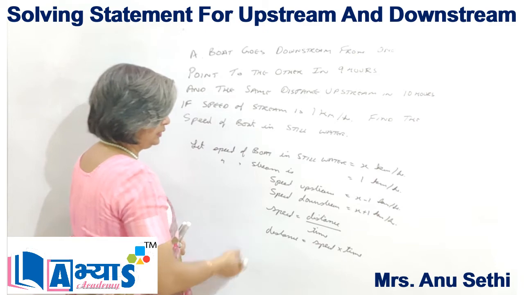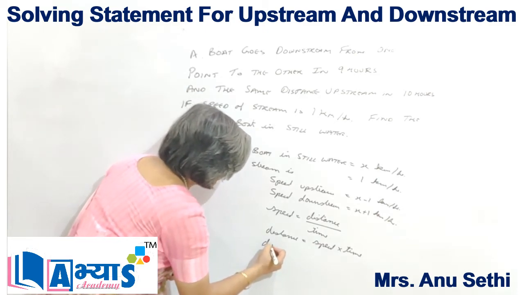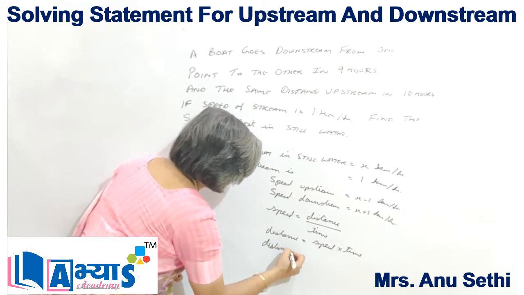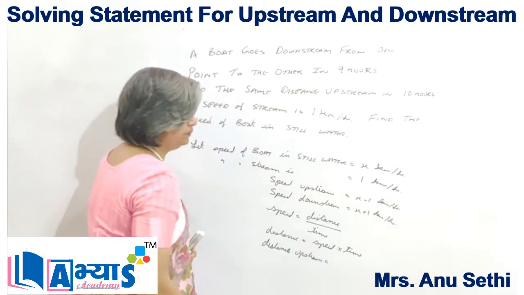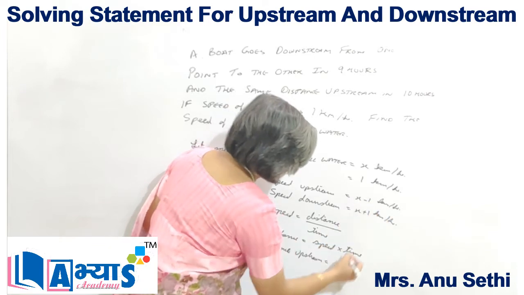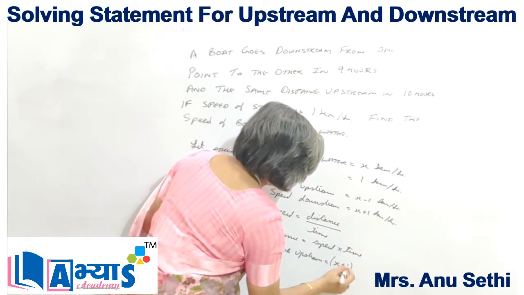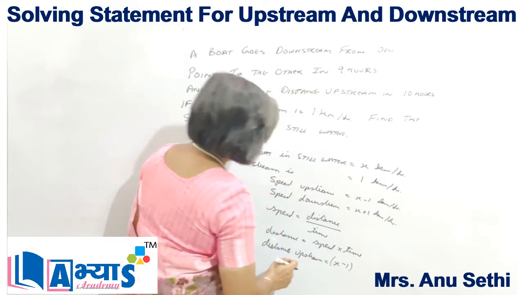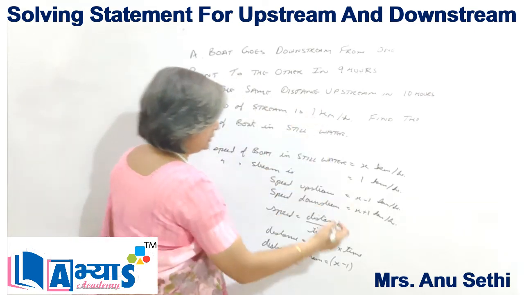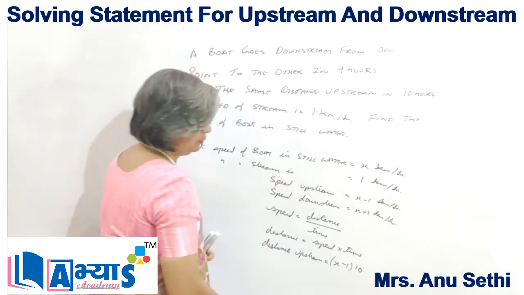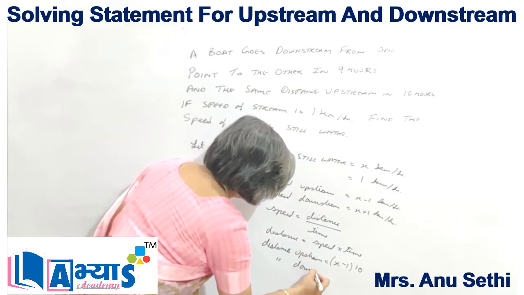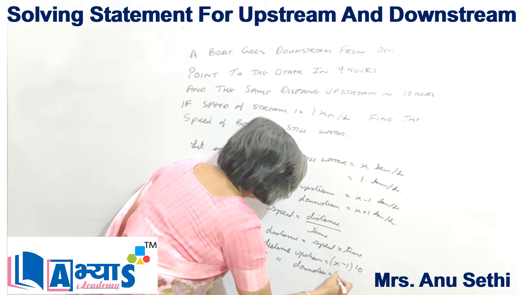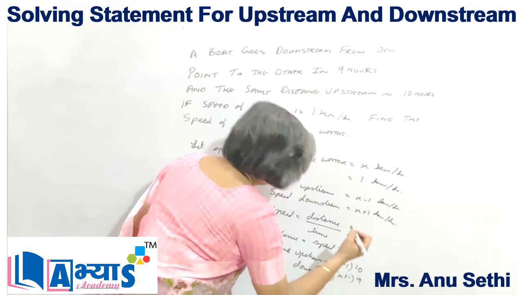Using this formula, distance upstream is equal to, as the speed upstream is x minus 1 and the time upstream is 10 hours, x minus 1 into 10, and distance downstream is equal to x plus 1 into 9.